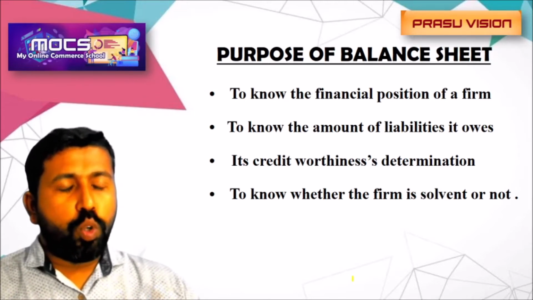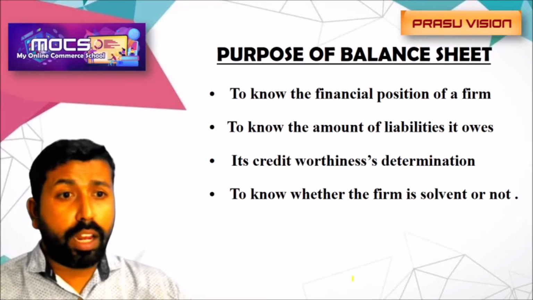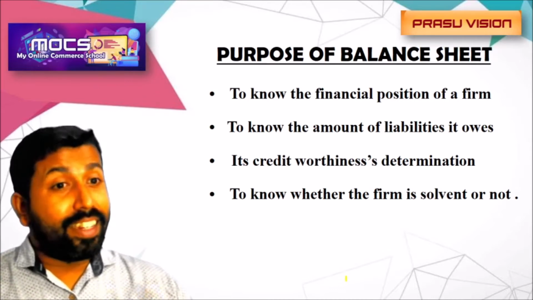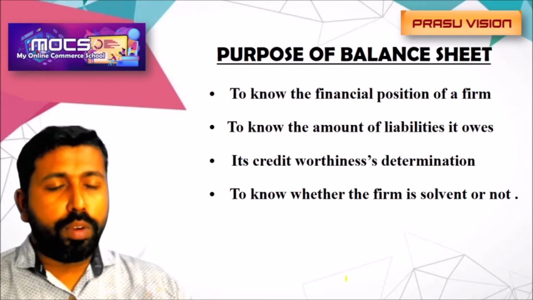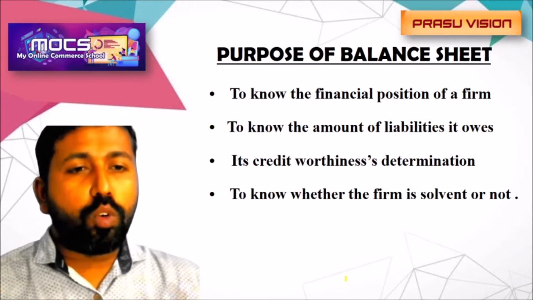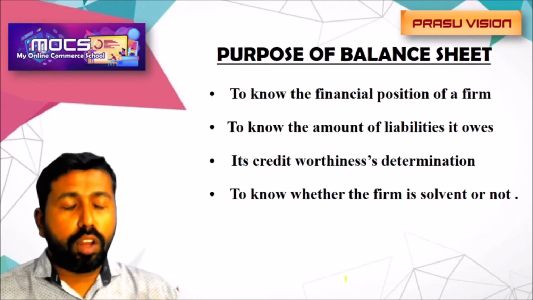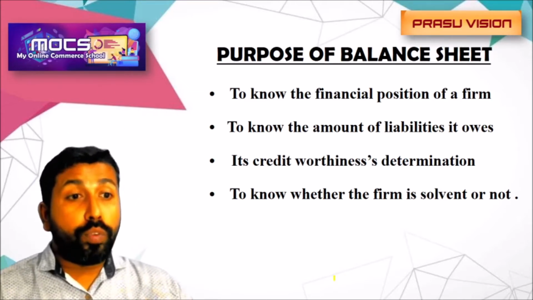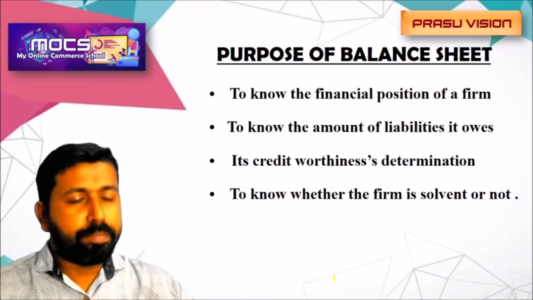So, what is financial position? Every time we want to know whether the total assets are equal to the total liabilities. Total liability means the total of internal liability and external liability. You know very well, total liability is equal to equity plus liability, we can say. When both the total of assets and the total of liabilities are equal, that shows the good financial position of an organization.